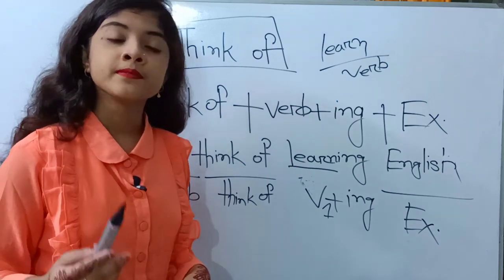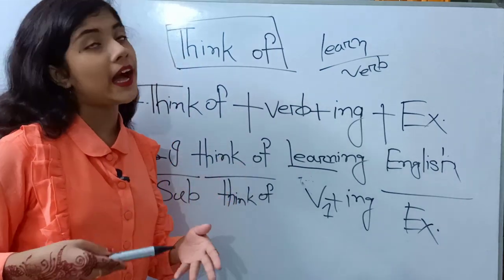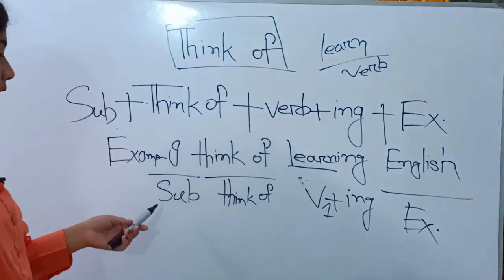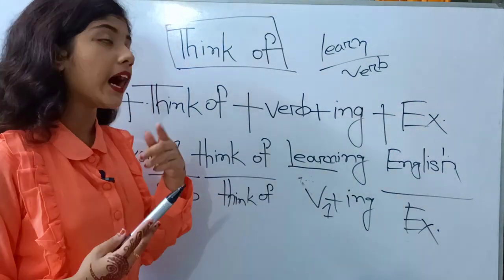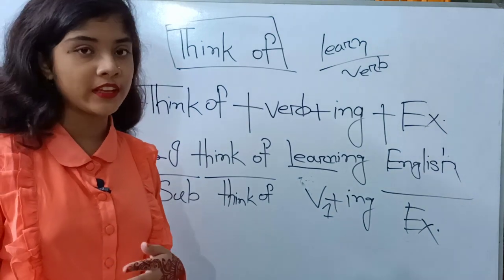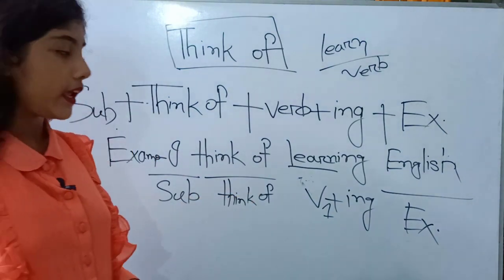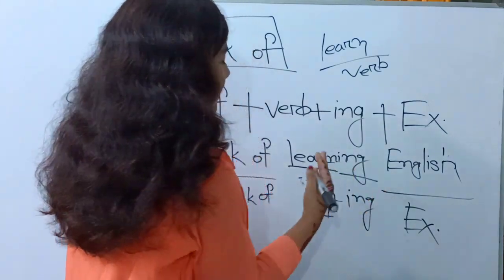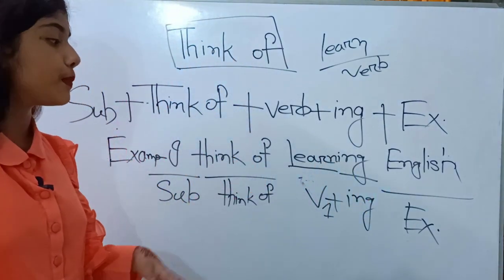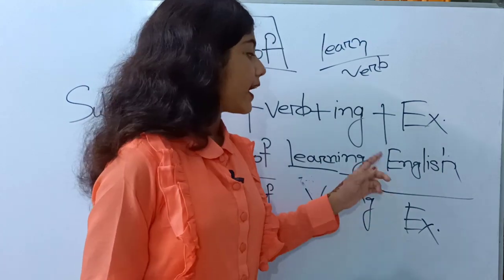I think of learning English, that is, I am thinking that I need to learn English. Here I is the subject, think of is the main phrase that we learn about, learn is the verb, then we need to add the ing form, so verb plus ing, plus here English is the extension.